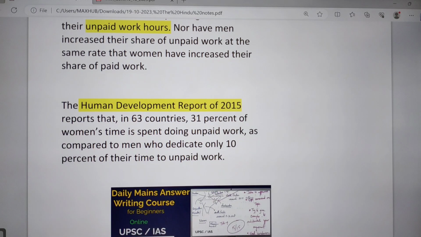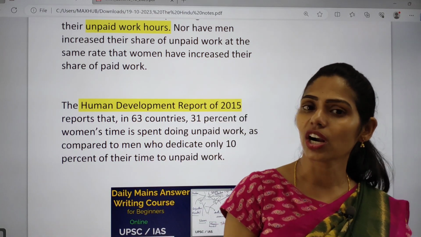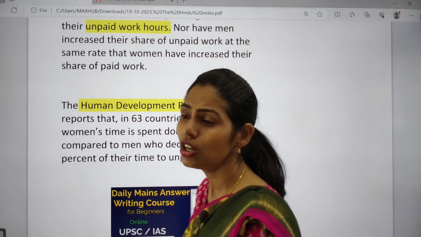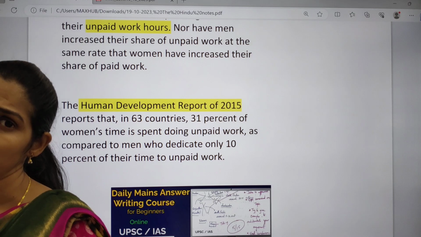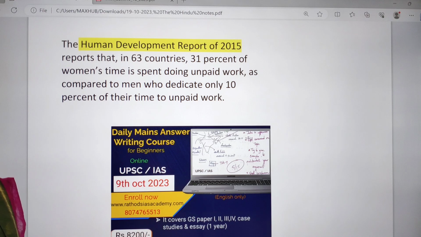If we want to account for this unpaid work of women, we also need to increase the men's contribution to unpaid work, so that we can balance everything in society, this gender gap can be decreased, and we can promote gender equality in society. Even the Human Development Report of 2015 says that in 63 countries, 31% of women's time is spent doing unpaid work, as compared to men who dedicate only 10% of their time to unpaid work.